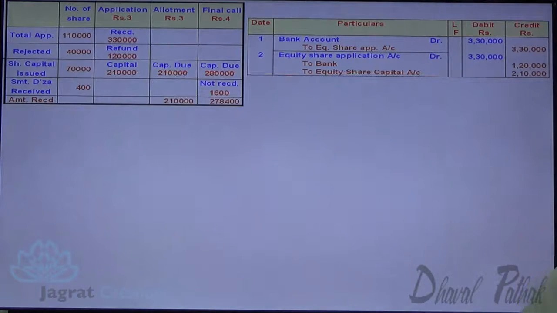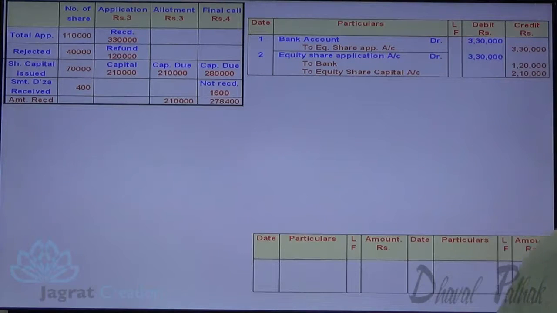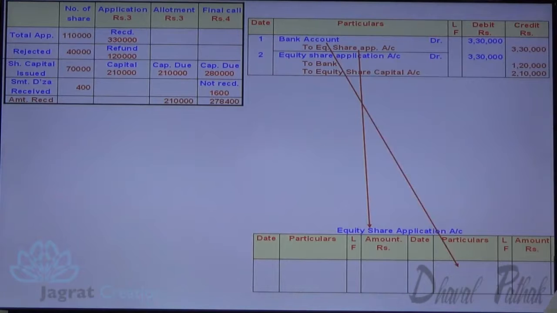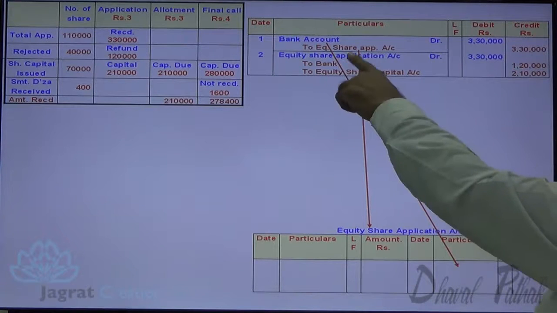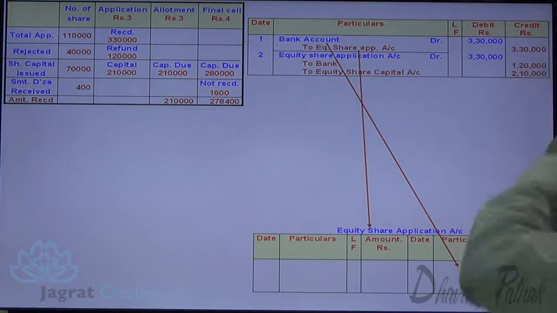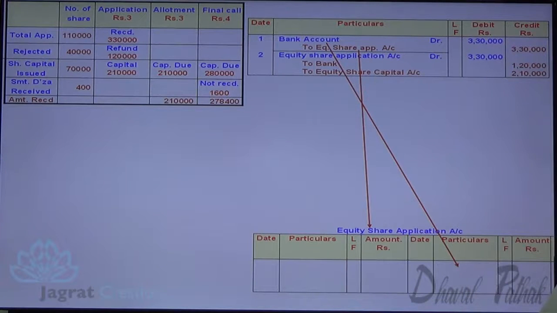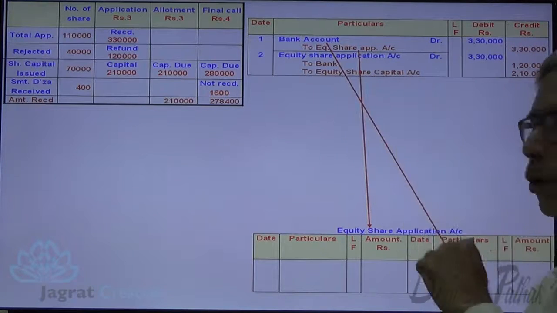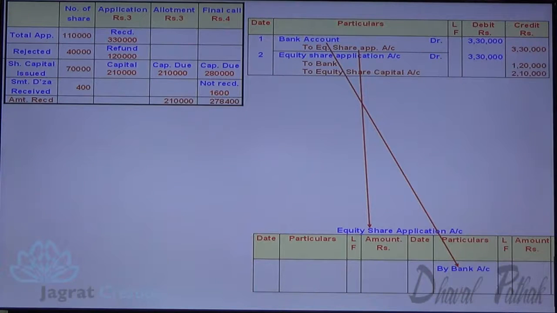I am supposed to prepare the ledger accounts. Here I have prepared the ledger account. I write its title to be share application account. Now share application account is credited with 3,30,000. The name of the opposite account will appear in the particulars column.